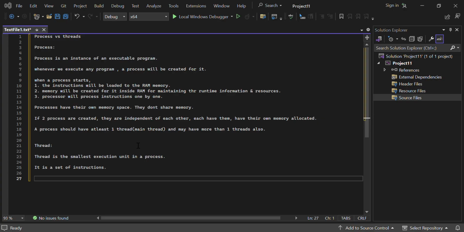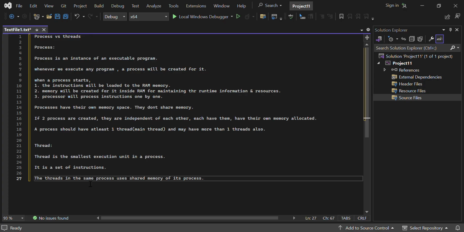And threads can share. It will have shared memory. So threads in the same process use the shared memory of their process. For a process, certain memory will be created, and the threads are inside that process.